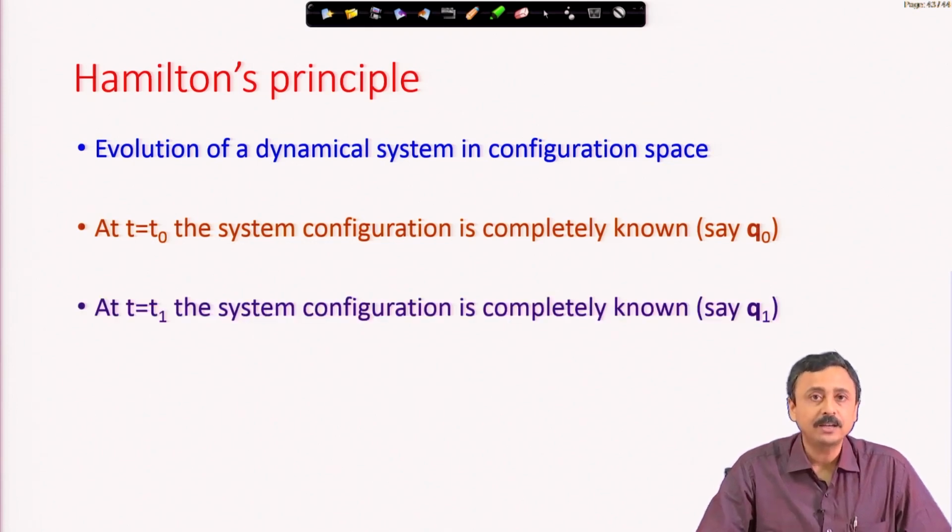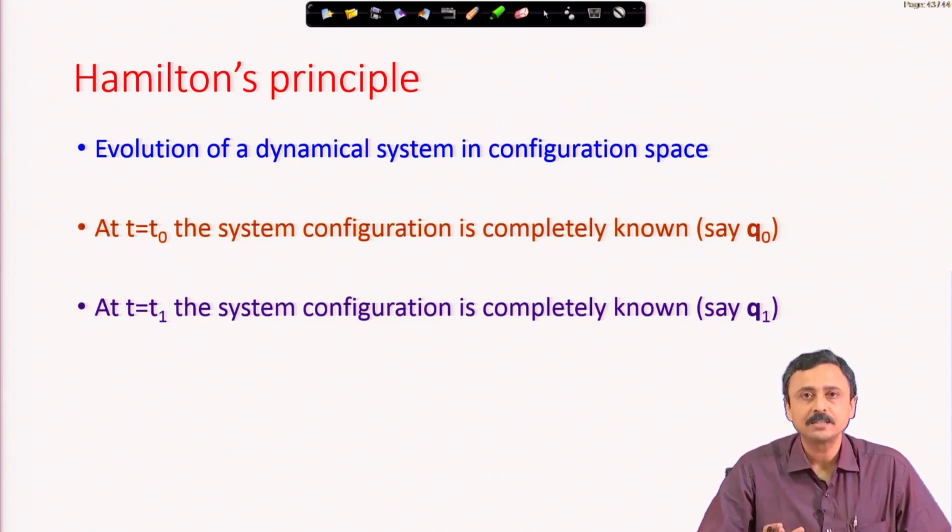Everything is now happening in the configuration space. We are looking at the system in the configuration space, the evolution in the configuration space. Now, at t equal to t0, it was at configuration q0, which is known to me. I have seen it. Then I do not look at that evolution.